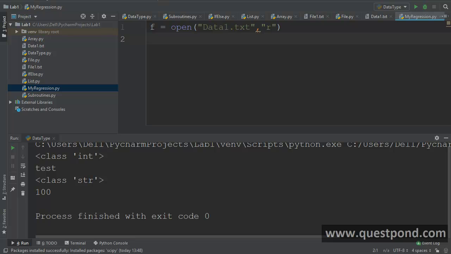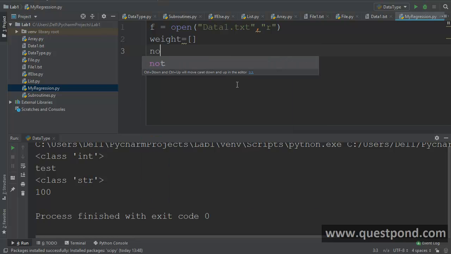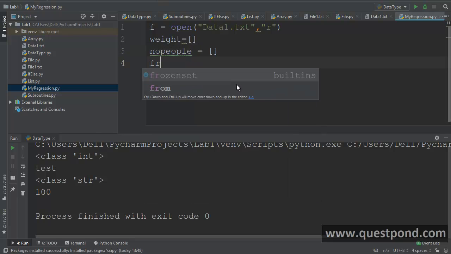And now let us go ahead and create two lists. One list which will have the weight which is lifted, right? And another list which will have the number of people, no people, right? So we have these two things. Now go ahead and do a for each loop.